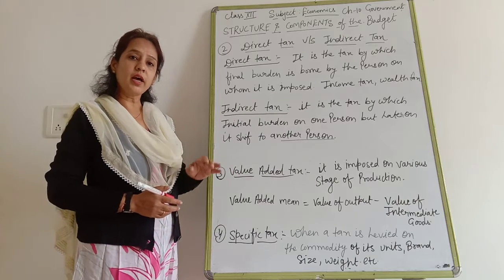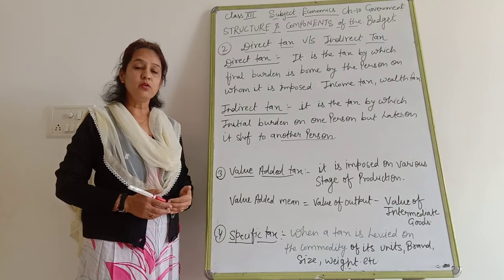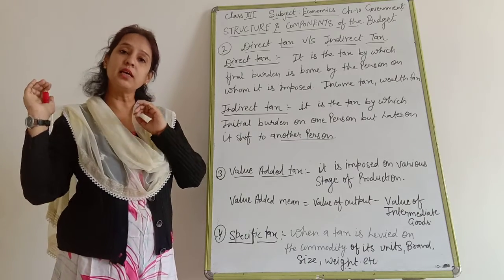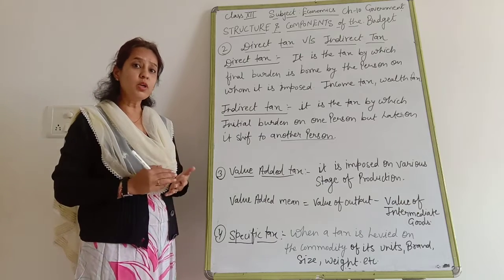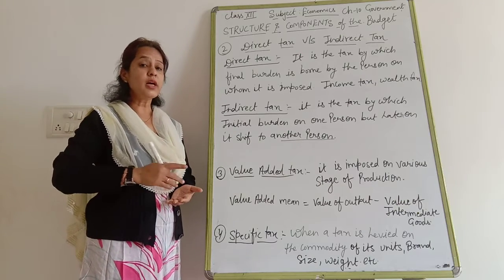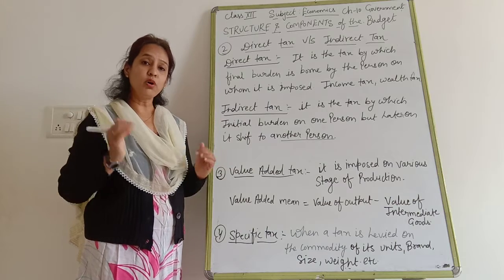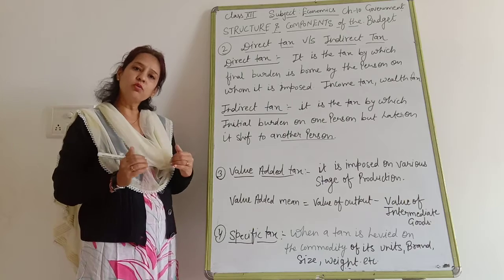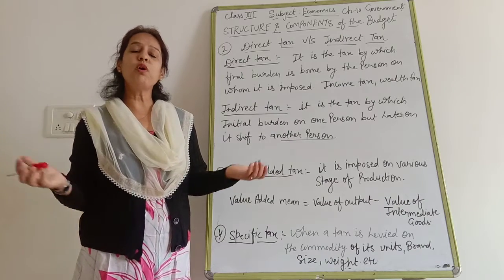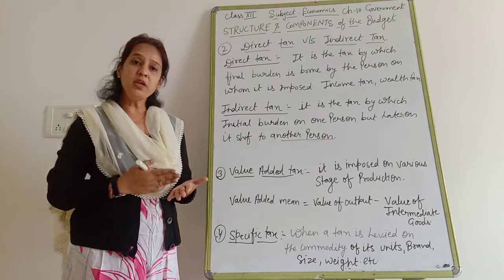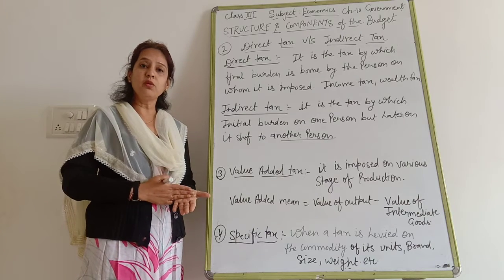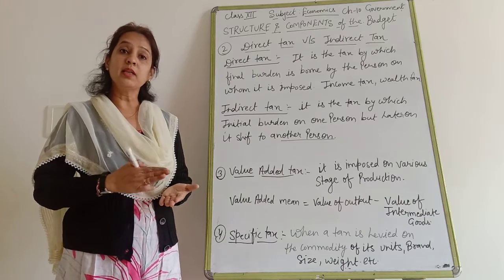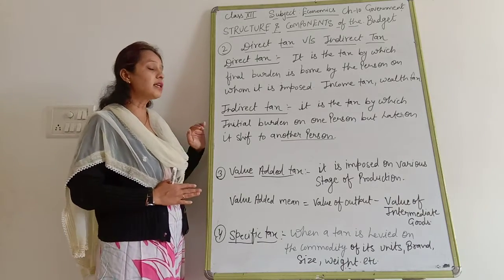But you are not going to pay that tax directly to the government department. What is the producer going to do, the restaurant owner? He is going to collect the tax from all the customers, and on their behalf he is going to pay the tax to the department. This kind of tax is known as indirect tax.